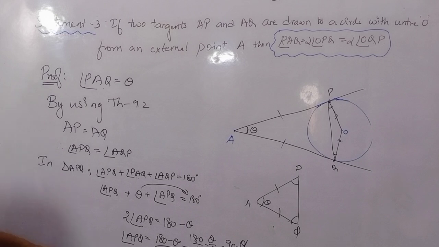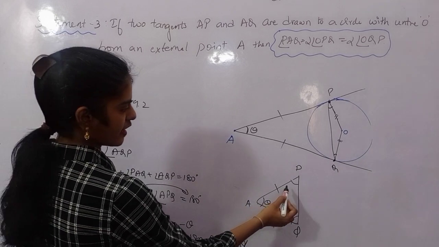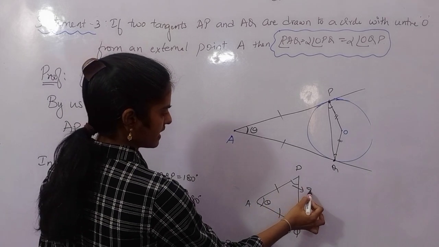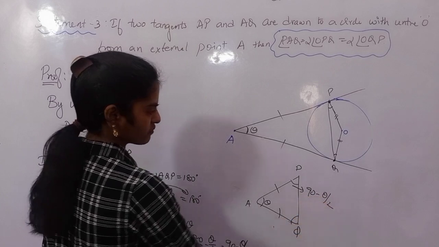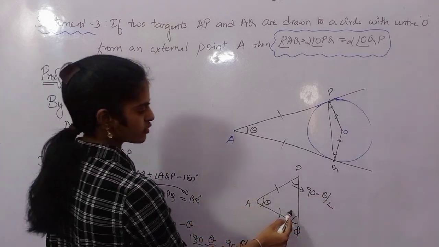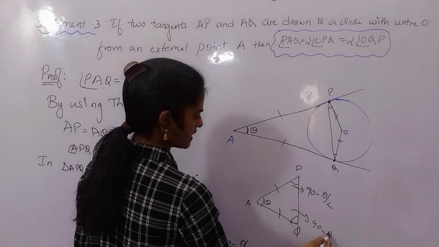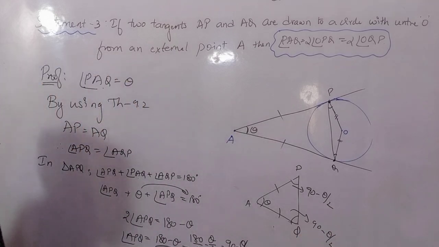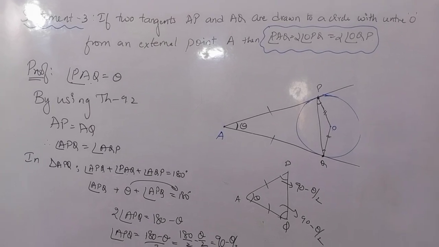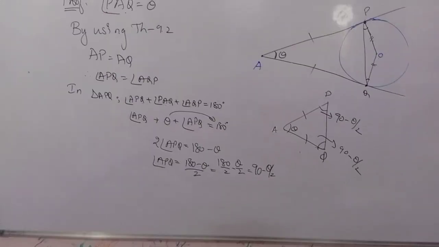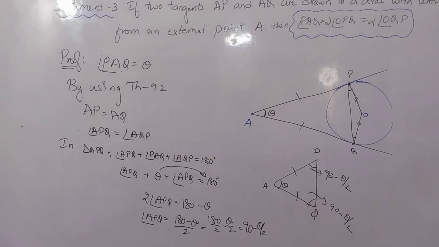So I got this angle APQ as 90 minus theta by 2. Now both the angles are equal, so this is also beta, which is also 90 minus theta by 2. Clear till here? Is the last step visible?